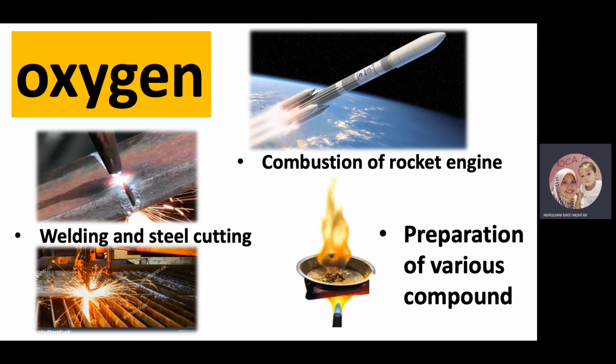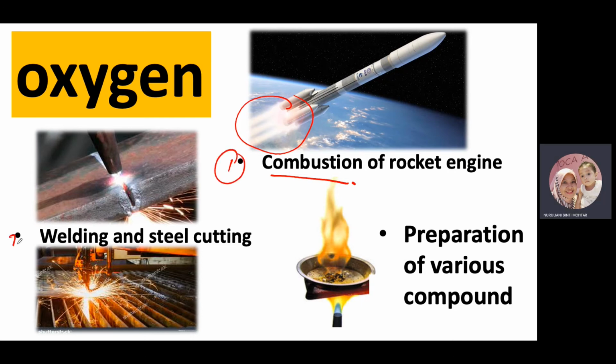Okay, another use for oxygen is we use it in the combustion of rocket engine. Nak buat combustion process, memang dia menggunakan oxygen. Okay, baik combustion yang dekat dapur ke, combustion yang dekat luar rumah awak ke, nak bakar sampah ke, memang menggunakan oxygen. So combustion use oxygen. Okay, for welding and steel cutting, we also use oxygen untuk start dia punya fires tu. Jadi kita perlukan oxygen. And also for the preparation of various compound.